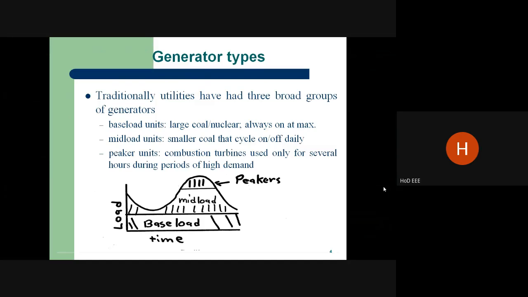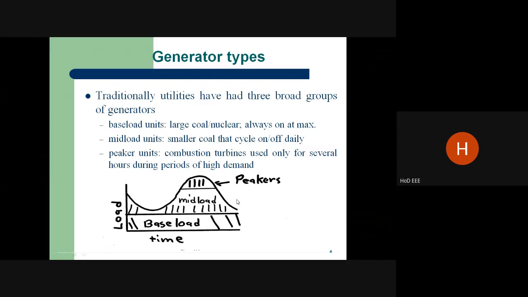Another kind of load is called mid-load plants, or mid-load units. If it is a smaller coal plant, or even a hydro plant, we take it into consideration. The mid-load plants will be running, and sometimes switched off or on daily, weekly or monthly. Suppose we need more power, definitely we have to run the plants. For less power, we have to switch off some part of the power plants.